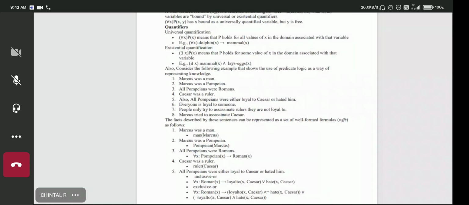So it is true for all x. Whether you place Marcus, Caesar, or Plato, all Pompeians are Roman. So for all x, if x is Pompeian, then we can imply that x is Roman. So this portion needs to be true.